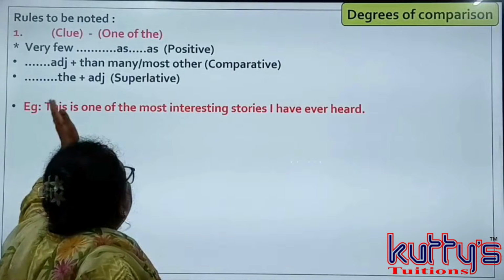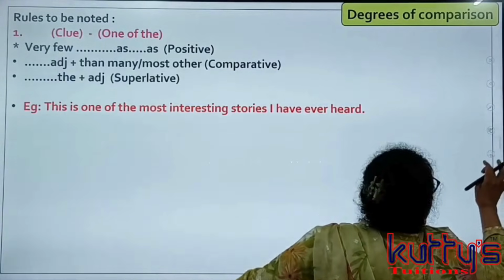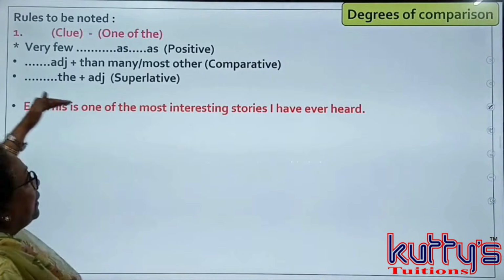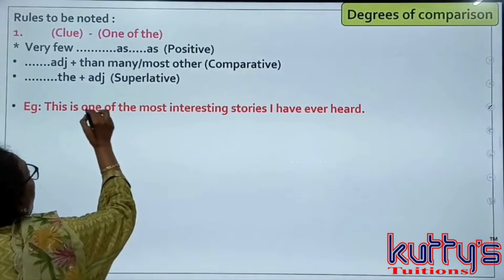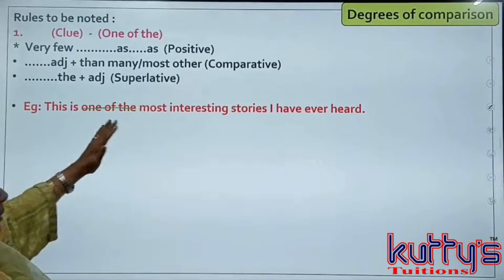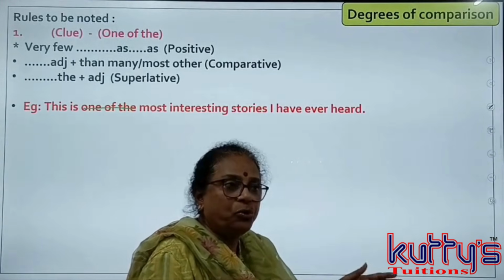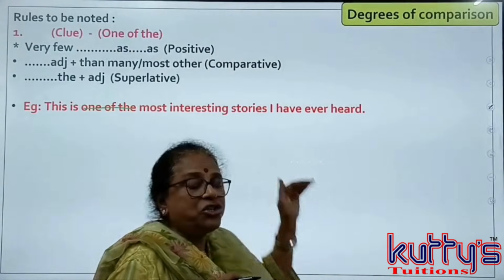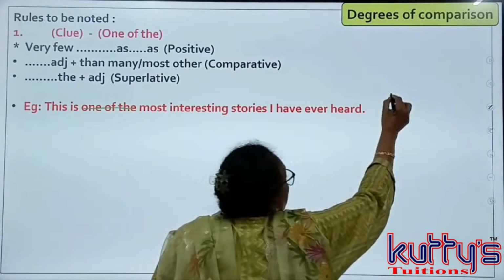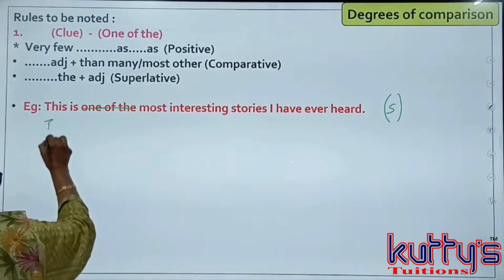I'll explain this. This is one of the most interesting stories I have ever heard. Just a second, children. Here we have the clue, one of the. The first thing you do is you cut one of the. The easiest and the most simplest version in rule 1, rule 2 is always change to comparative. Let's change this to comparative first. This is supposed to be superlative. Let's make it comparative.